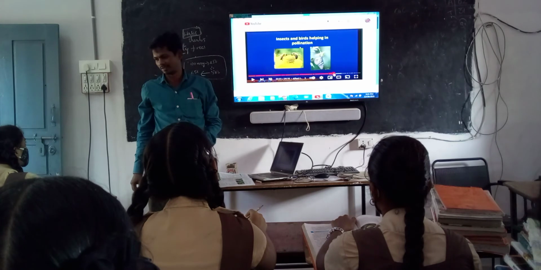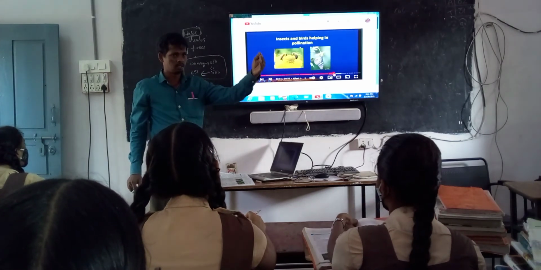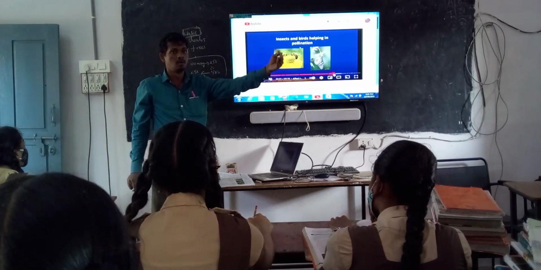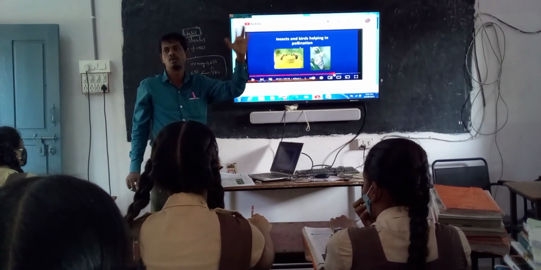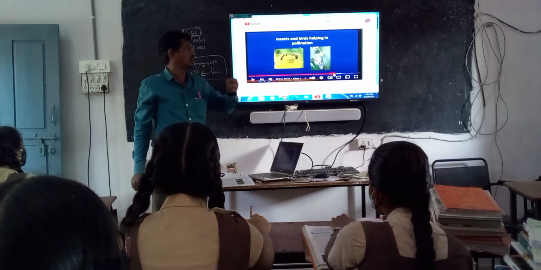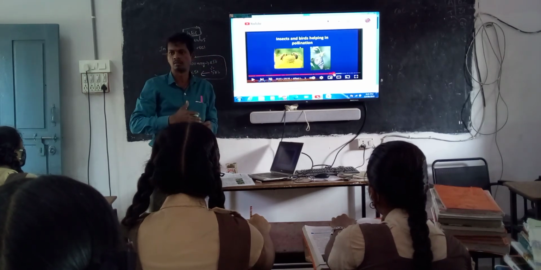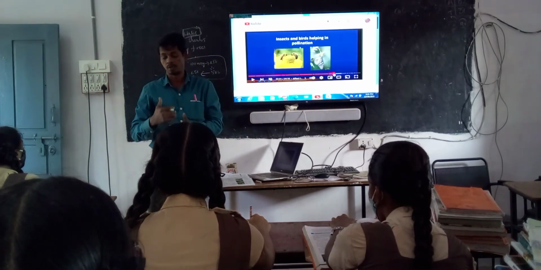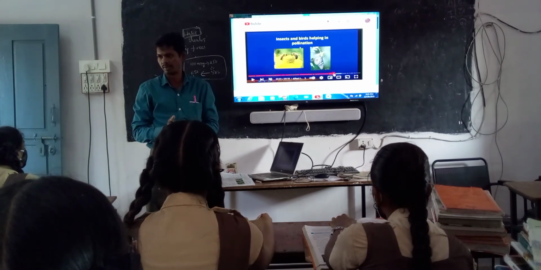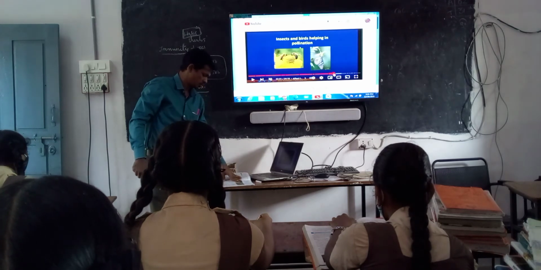Do we find any effect on food production? Naturally, they are pollinating, so the more pollen reaches another flower's stigma, the more new fruits are forming, which means production is increasing. When we kill these useful insects, natural pollination is automatically going to be destroyed, and crop production decreases. That is the effect we observe when we kill the helpful insects.